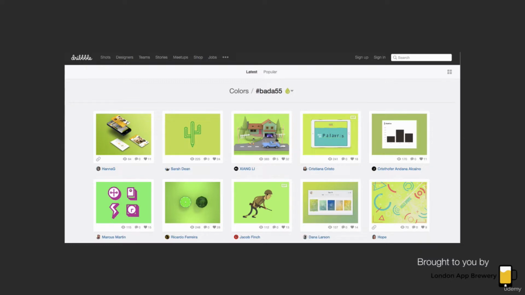And what you can do here is you can enter a particular hex code of a color and look at how professional designers are using that color or combining it with other colors to make their designs come to life. So the idea is that once you've designed your app in monochrome, then you're thinking about coloring it up. So have a look over there and see if you can be inspired.